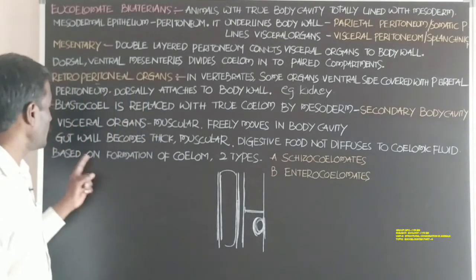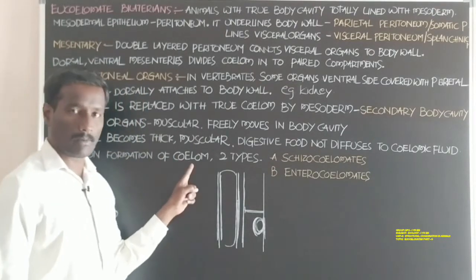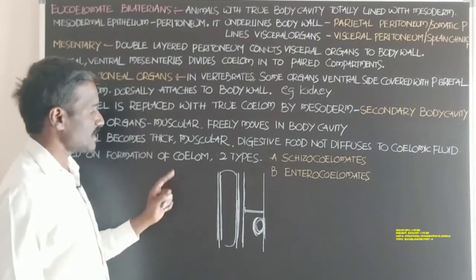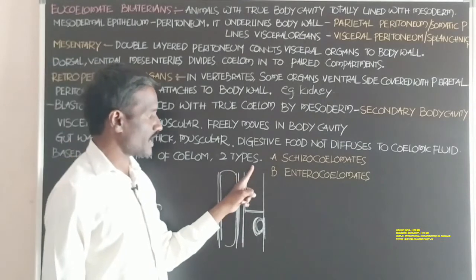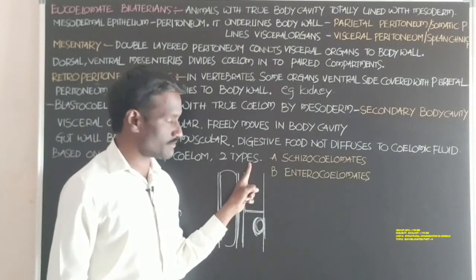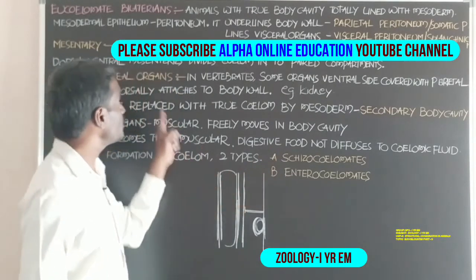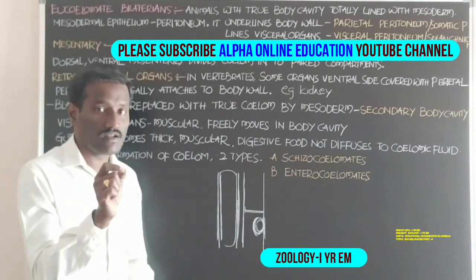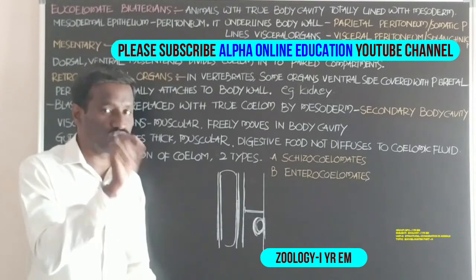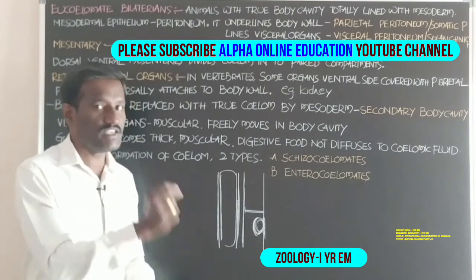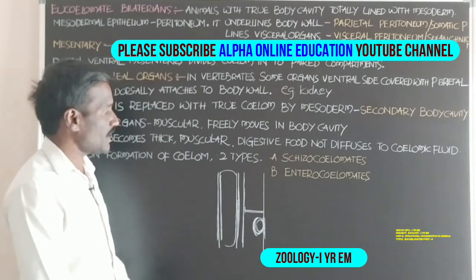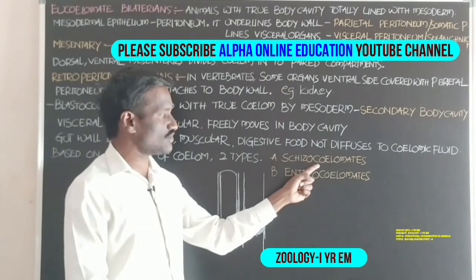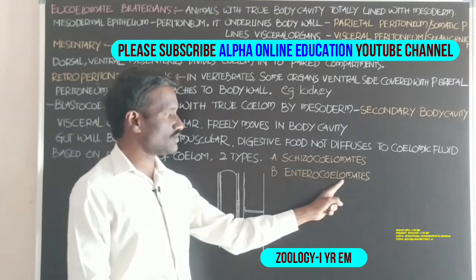Okay, and based on the formation of the coelom, eucoelomates are of two types. Eucoelomate means the animal shows the eucoelom, the animal has the true coelom. Eucoelomates are two types: one is the schizocoelomates, and the other is the enterocoelomates.